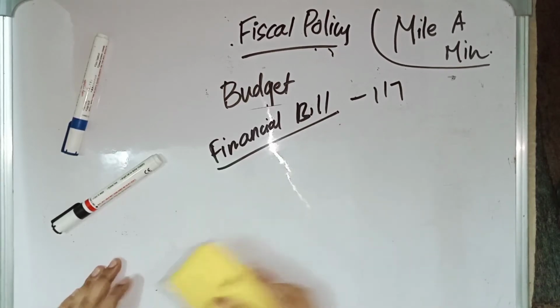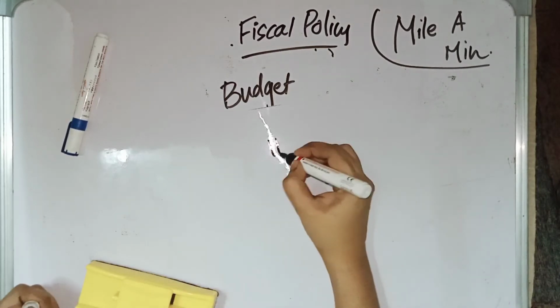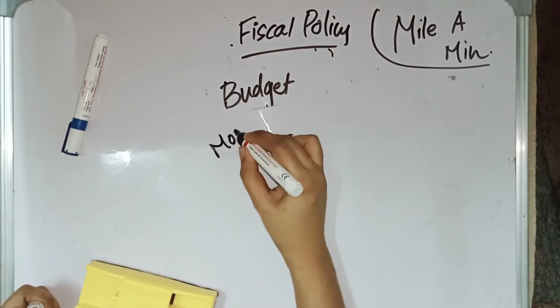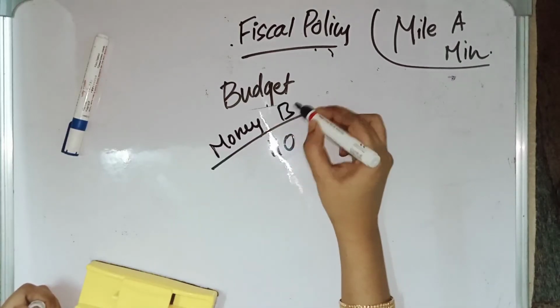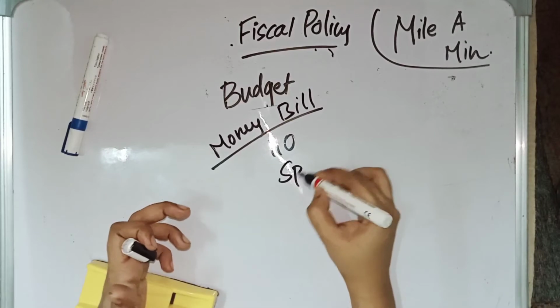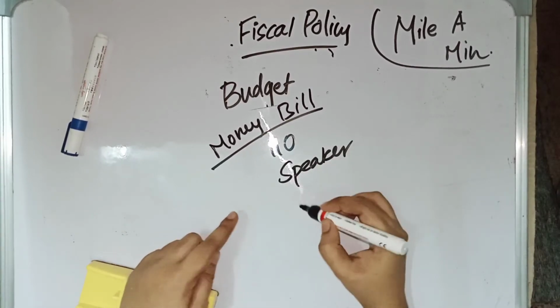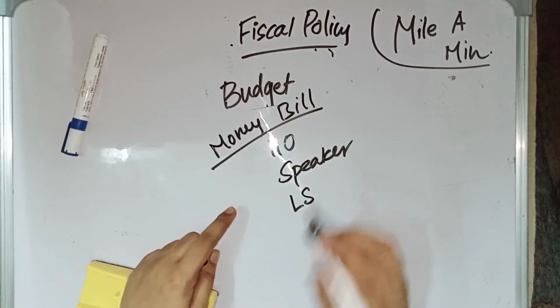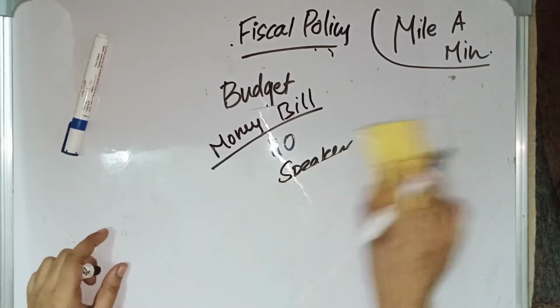And other than the Appropriation Bill and Finance Bill, we have the Money Bill. Article 110 talks about Money Bill. A Money Bill is a financial bill, but not all financial bills are money bills. The Money Bill should be certified by the Speaker as a Money Bill, and it is introduced in Lok Sabha only.